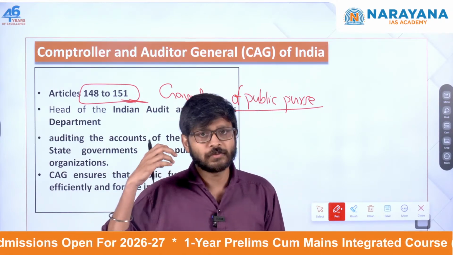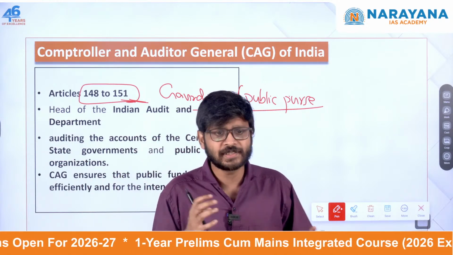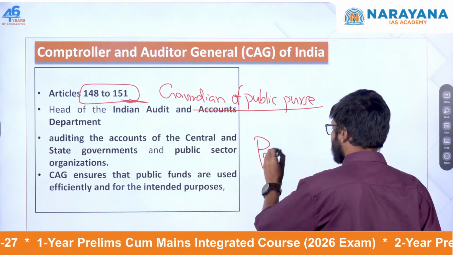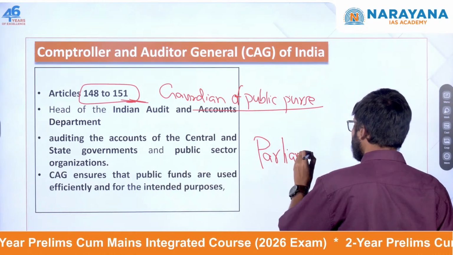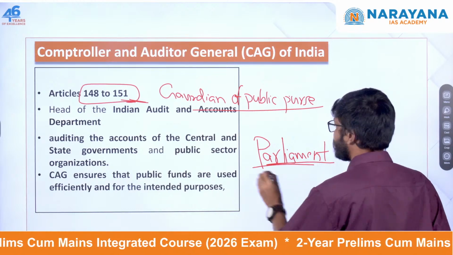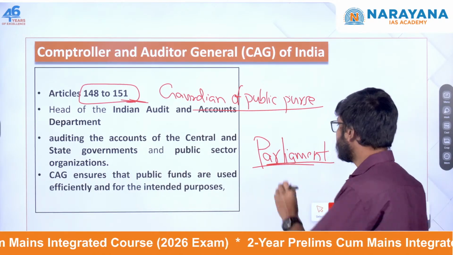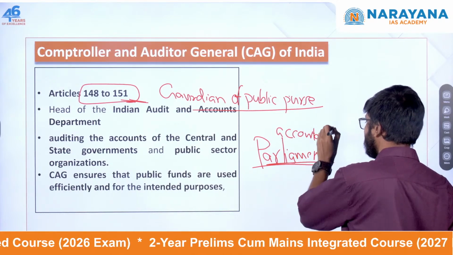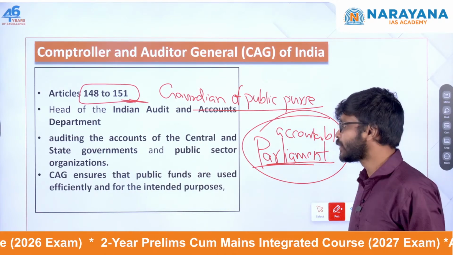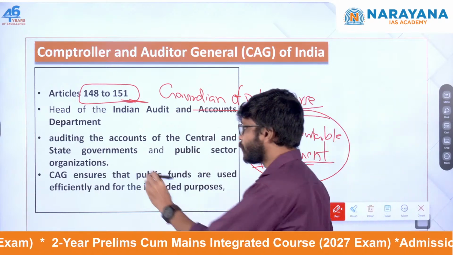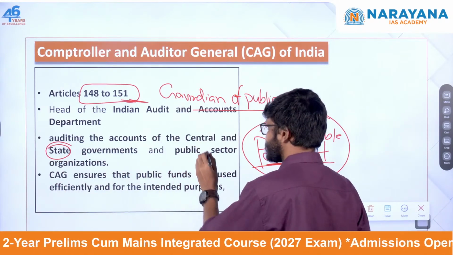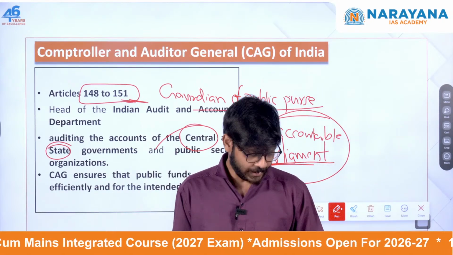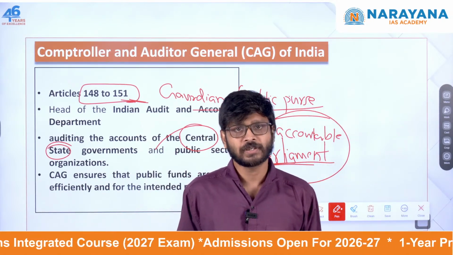Also, the major thing is that CAG will directly report to the Parliament only. It is accountable only to the Parliament and not to the government, and it audits both state government accounts as well as the central government accounts. So that is also very much important related to CAG.